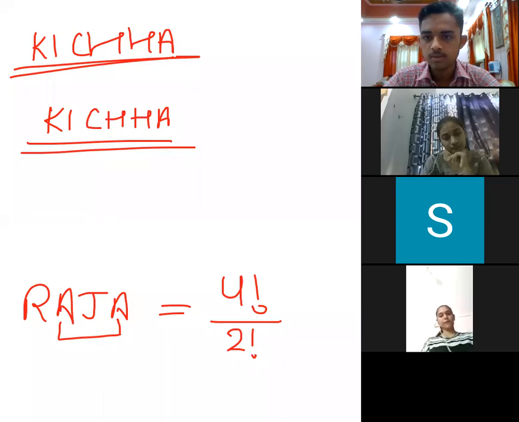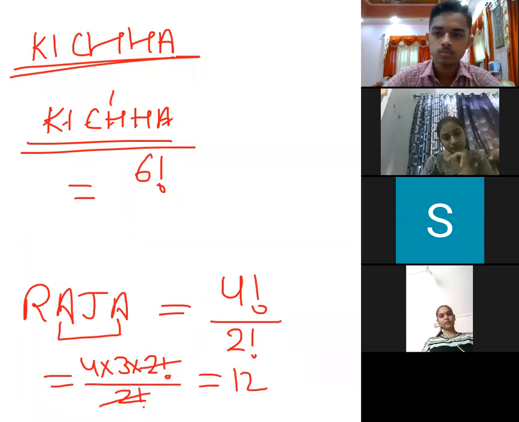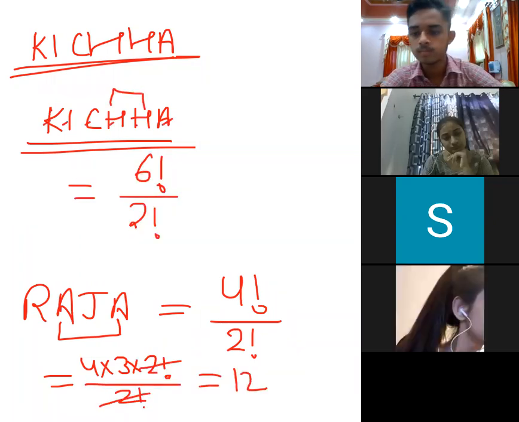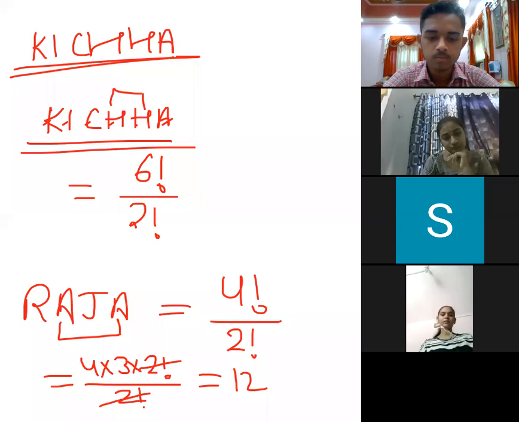So it will be 4 factorial upon 2 factorial. 4 factorial can be written as 4 into 3 into 2. So this is the way, in this many ways we can write it.